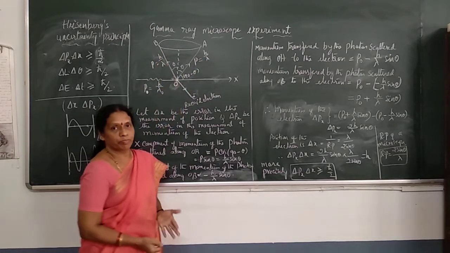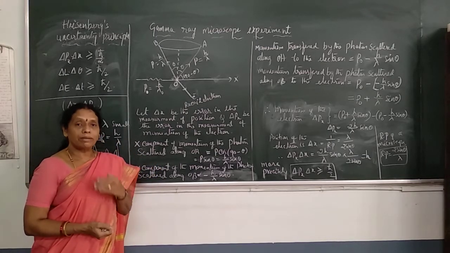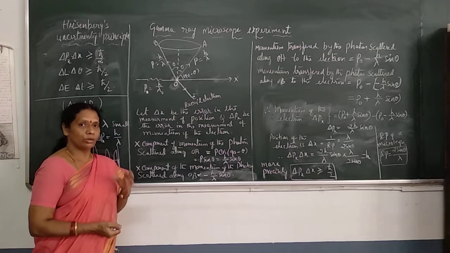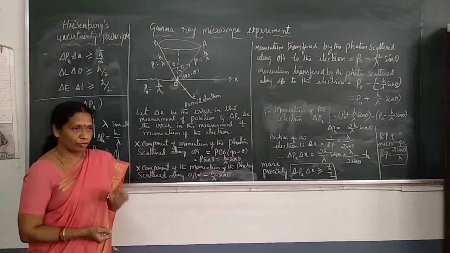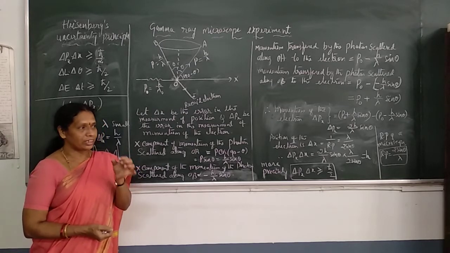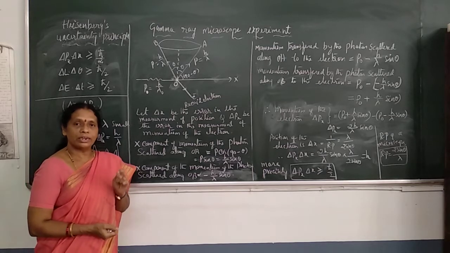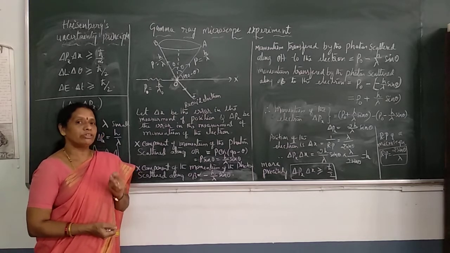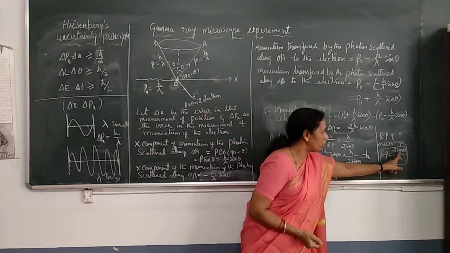Gamma ray microscope. You know about optical microscopes. Optical microscopes are devices used to give resolved images of closely spaced objects. The resolving power of any optical microscope depends on lambda. I have given the expression here. Resolving power is given by the formula